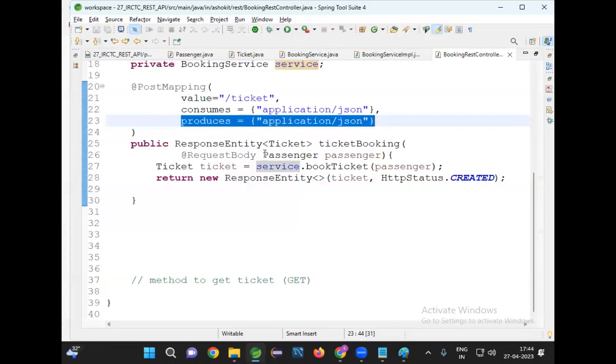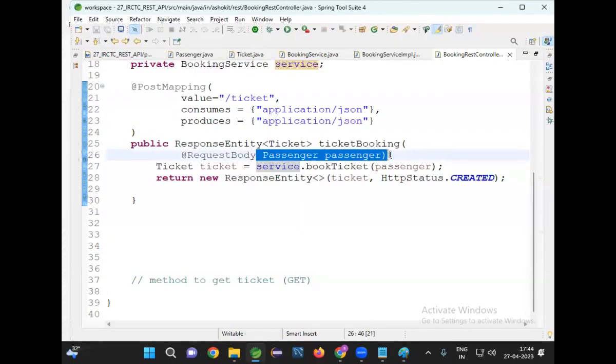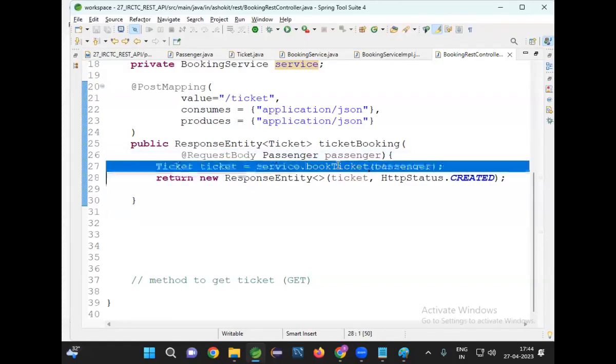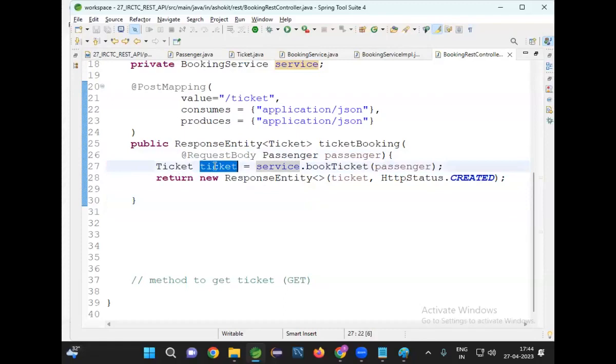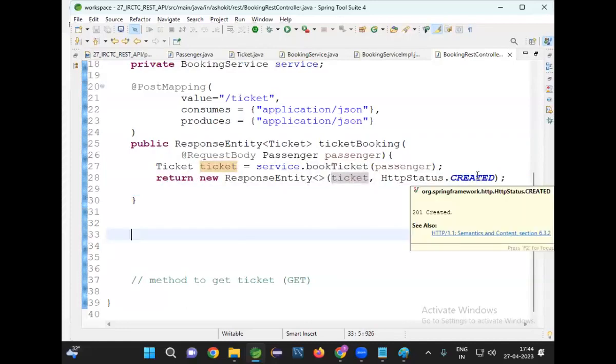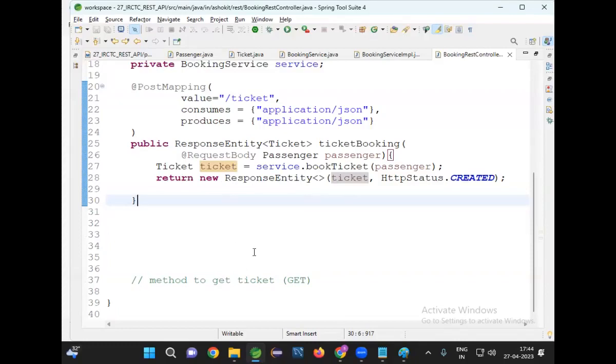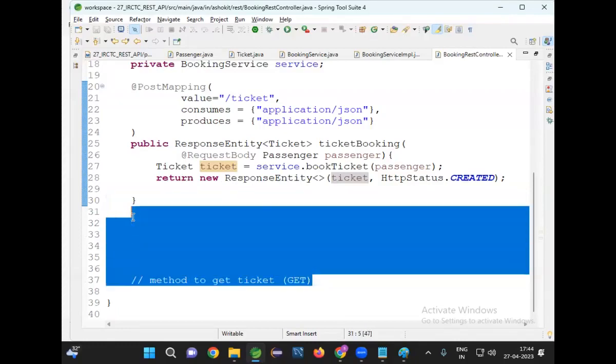The method is expecting one object as a parameter, and that data will come from the request body. It gives the request data to the service method, which gives a response object. I'm sending that response object to the client as a response with status code 201. Are you clear? Good.